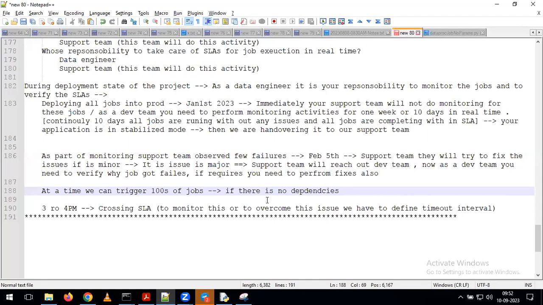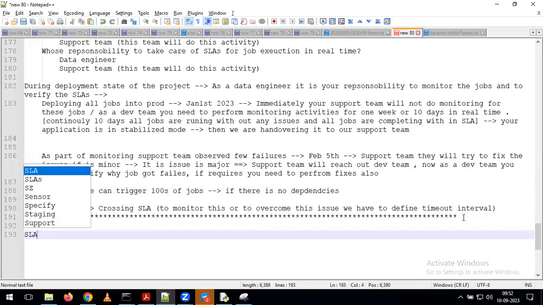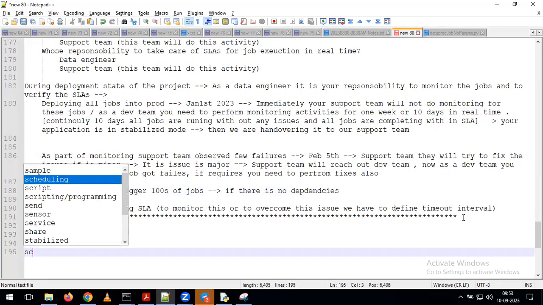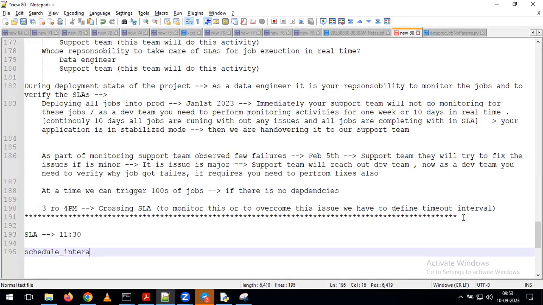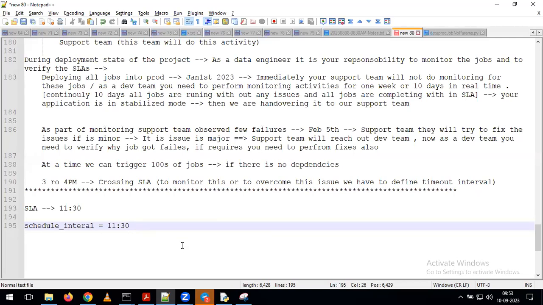Sir, one question: the schedule interval time depends on the SLA, right, sir? Yes, SLA time. See, for example, my SLA time is at 11:30. Now, do we need to give our schedule interval time as 11:30, or do we need to give any other value? Try to give the answer for this one only. My SLA time for the job is 11:30. Now in the DAG, for the schedule interval, do we need to give the time as 11:30, or any other value?